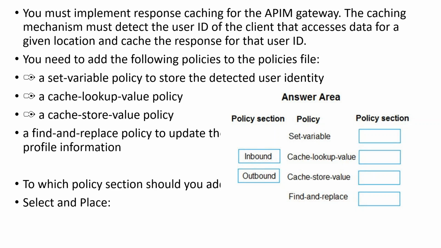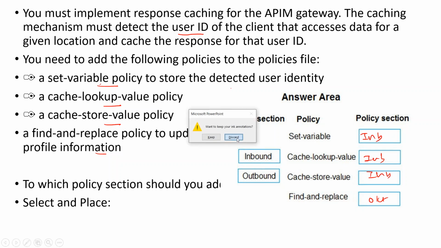Yes. So that's a problem. And my get is a very simple get, right? So my get has to be that structure of /user, which I don't have, right? So fine. We will check that part. But here it is. You must implement response caching for now. Now you can understand this question much better. You want to implement response caching. The caching must detect the user ID that accesses data. You need to set the variable, cache lookup, cache store, find. So inbound, and outbound, right? So that was this question out here.